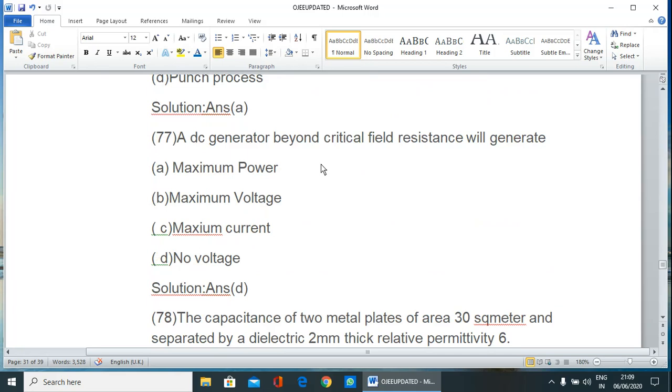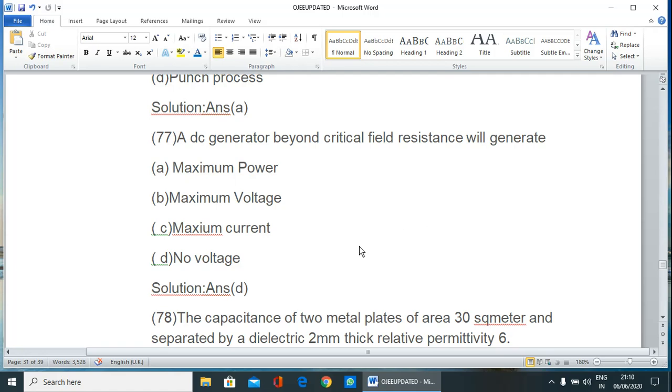A DC generator beyond critical field resistance will generate maximum power, maximum voltage, maximum current, or no voltage. The correct answer is D, that is no voltage, because if you follow my last lecture video, I have already explained critical field resistance. That is the maximum resistance of the field winding.